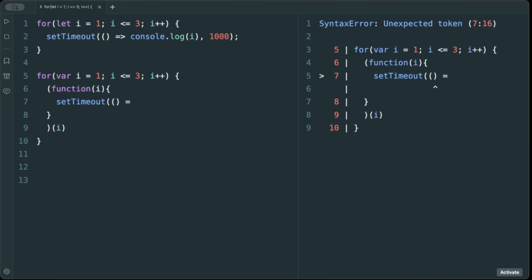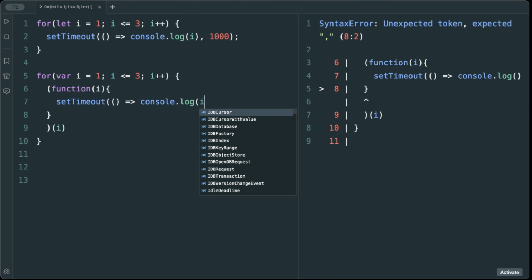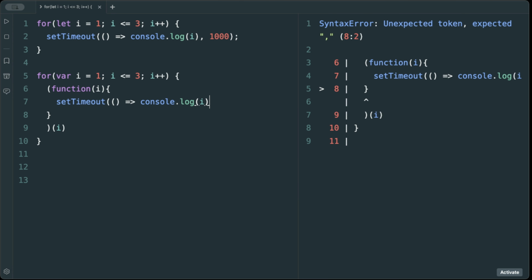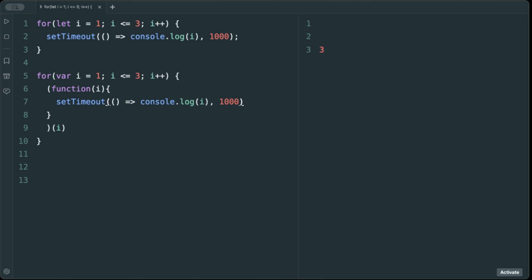Simple call, what we would call above, console log i, with a 1000 timeout. So far so good. Now you see 1, 2, 3.